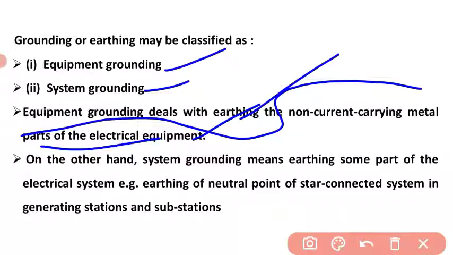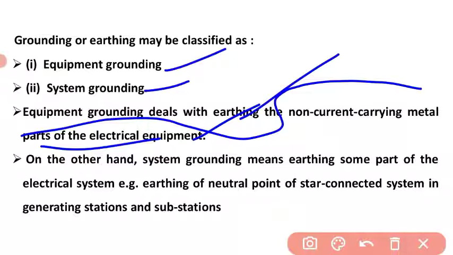The metal part of the body is what we are connecting to the earth. That metal part is not current carrying. I repeat, the metal part is non-current carrying, and it will be connected to the earth. If any leakage current flows, it will go to the earth in equipment grounding.